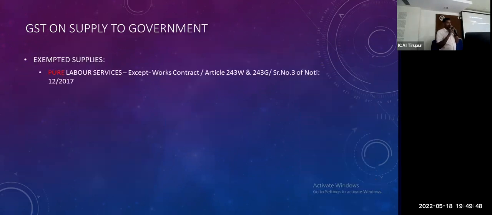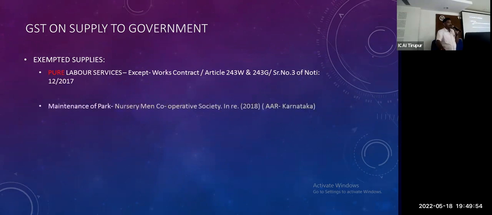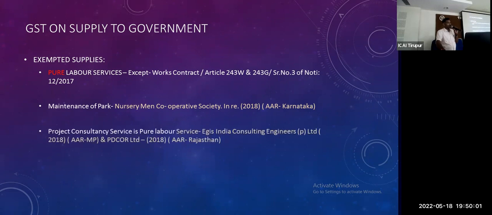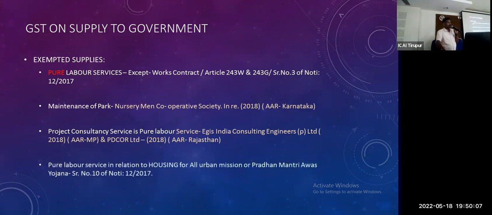Pure labor contract, this is works contract, article itself notified, notification 12/2017 itself exempted. Maintenance, for example maintenance of park, also exempted. Project consultancy service is also pure labor services, also exempted. Pure labor service related to housing for all urban mission, this is government related housing, that's also exempted.